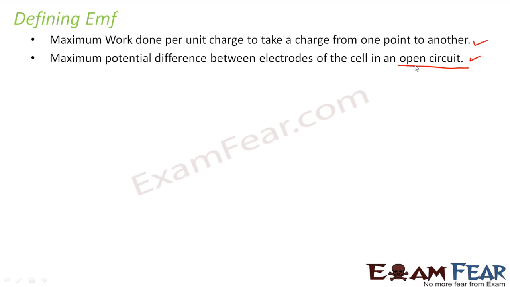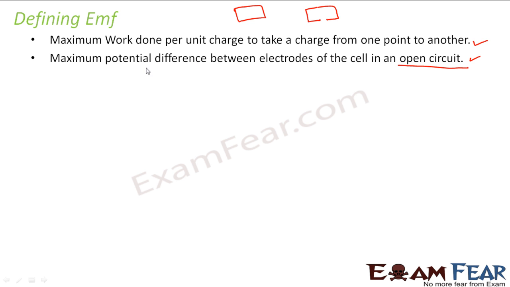What is an open circuit and what is a closed circuit? Are you aware of that? Okay, let me tell it quickly. Suppose you have a circuit like this, it is called a closed circuit. Current always flows in a closed circuit. Closed circuit means if the switch is on, there is a path throughout, so the circuit is closed and current can flow. When I talk of an open circuit, that means it is open somewhere, and that somewhere doesn't have any conductive path. So current cannot flow through an open circuit, right?